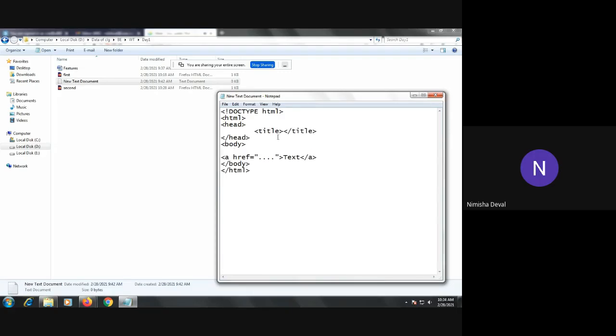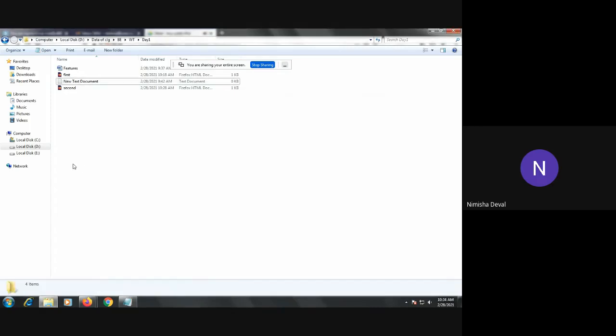In that I will use one paragraph, and in that paragraph I will use the anchor tag. In the paragraph I will write click event, because whenever we click on that link you will move towards the next page. Whatever file you want to open, you have to mention it over here.